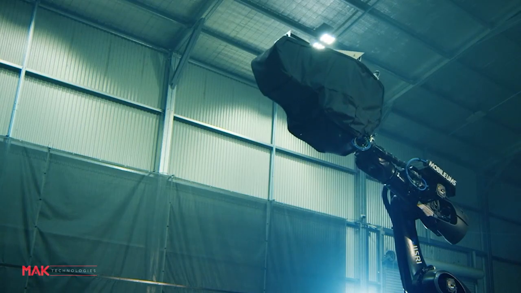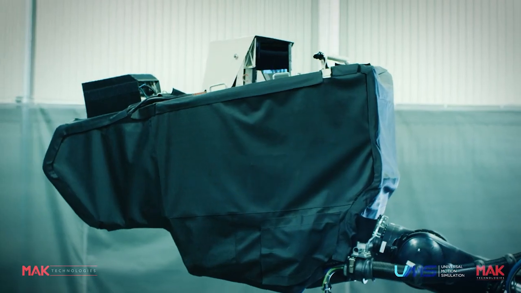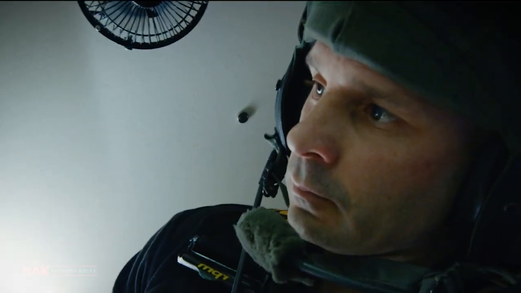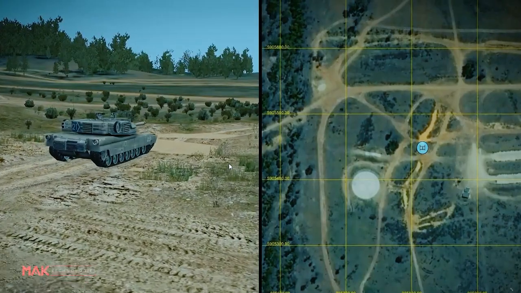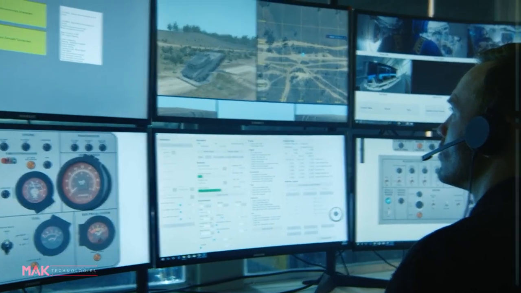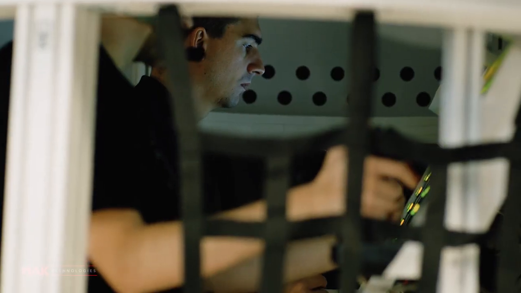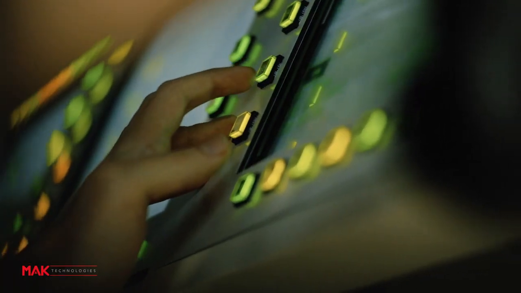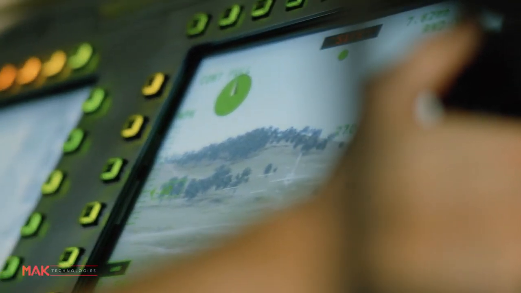MAK focuses on the needs of system integrators, so we designed VR Engage to be as flexible as possible. VR Engage can be customized and extended to meet program-specific requirements, and integrated into a diverse range of system configurations. Pricing and support models are designed specifically to help system integrators win bids and deliver projects.